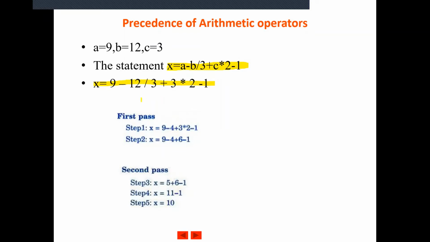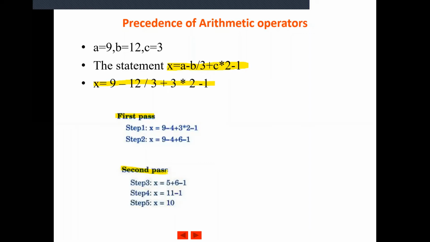As we follow BODMAS, here also the same rules are applied in order to solve the arithmetic expression in a C compiler. As we told in the previous slide, in order to solve an arithmetic expression there are two passes. In the first pass, we evaluate the operators which have high priority, and in the second pass, we evaluate the operators which have low priority.